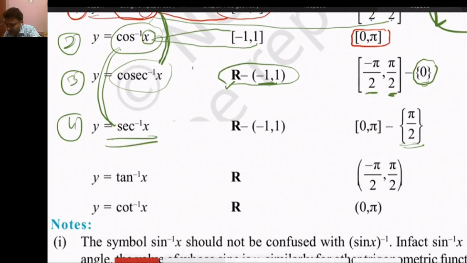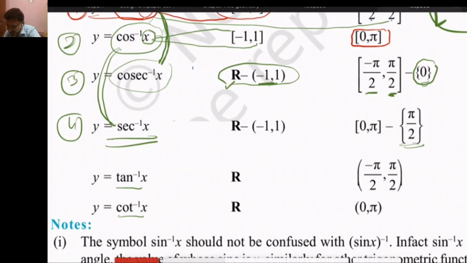And now tan inverse x and cot inverse x. You know in class 11 we have the graph of tan x function and cot x function. Because tan and cot are the ratio of length, perpendicular and base, there will be no restriction, so all real numbers are possible.